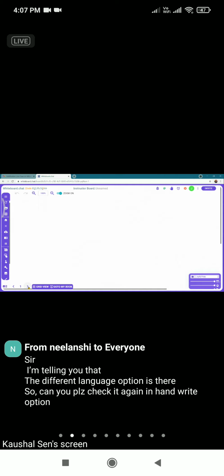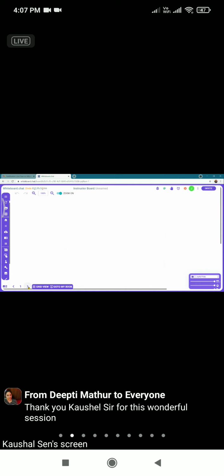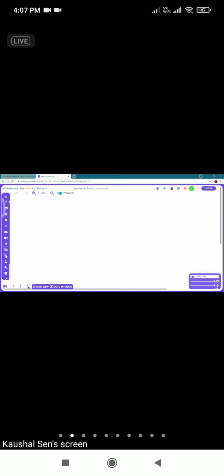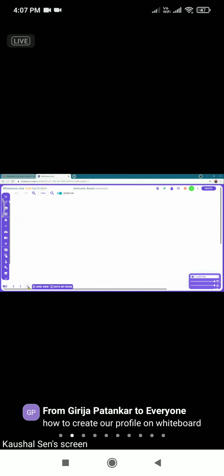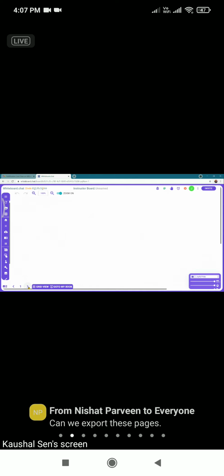But if you are inserting more pages, then it is going to become heavier and it is not going to serve your purpose. So if it is kept between 5 to 8 pages, it is going to serve your purpose, and students will also be able to swipe through fewer pages. Thank you so much, sir.